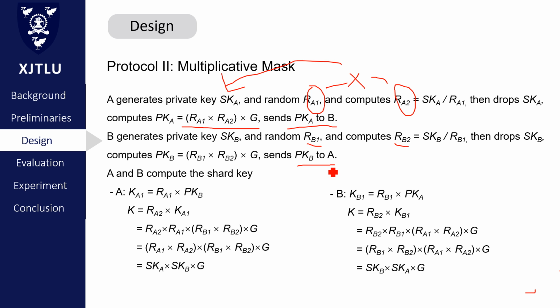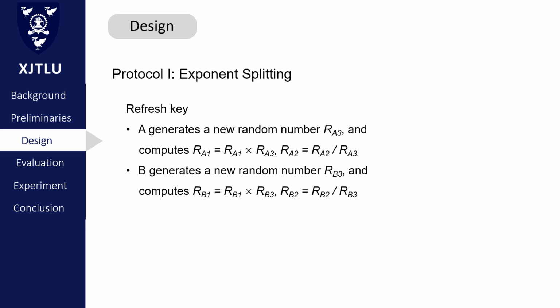So, let's prove how they can get the same shared key. I also use device A as an example. Firstly, it calculates the temporary value Ka1 equals RE1 times public Kb, and the shared key equals RE2 times Ka1. And if we simplify it, it also equals private Ka times private Kb times J. And device B can also get the same shared key. Next step is to refresh a long-term key.